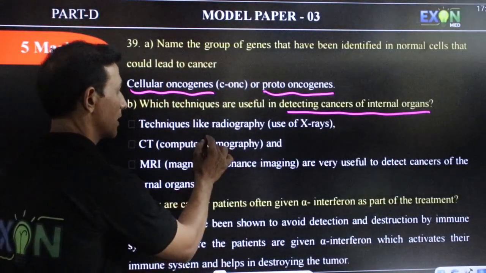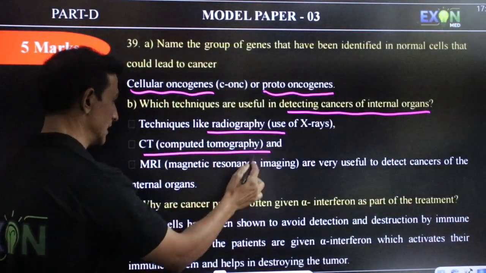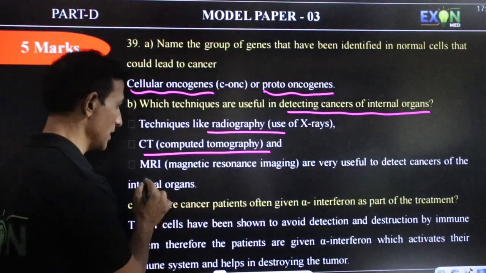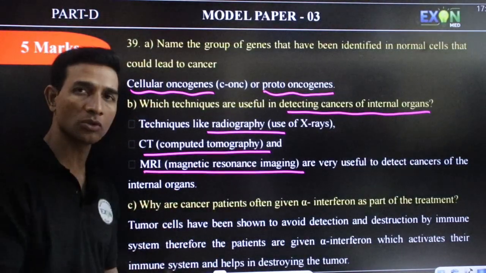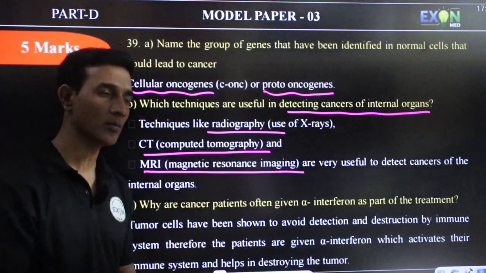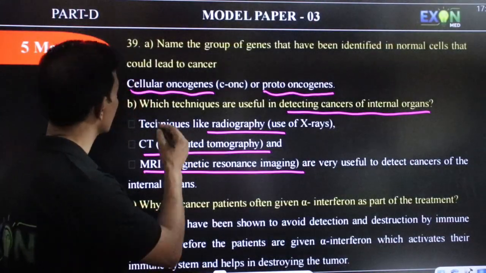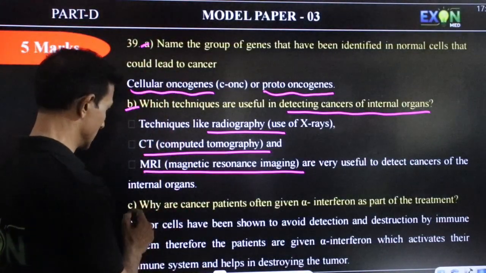So, which techniques are used to detect cancers of internal organs? We use radiography, CT scan (computed tomography), and MRI scanning (magnetic resonance imaging). They are all used to detect cancers inside the body.